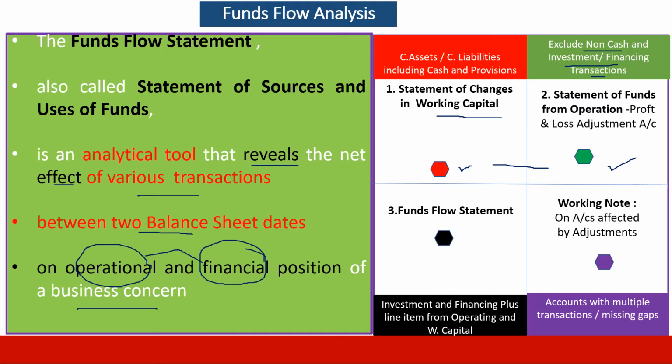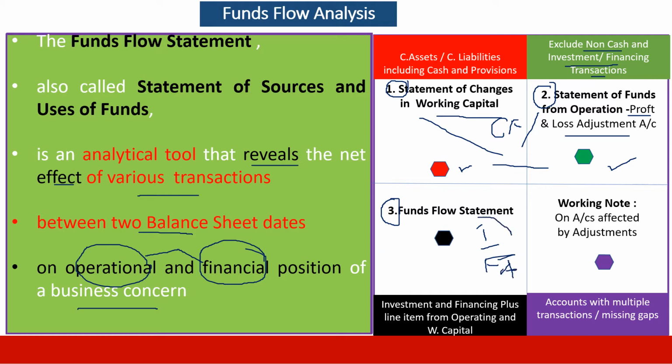For that, it prepares a separate statement called profit and loss adjustment account. If you put together statement number 1 and statement number 2, it is nothing but cash flow for operational activities. Under 3, it prepares a funds flow where it clubs investment activities and financing activities.